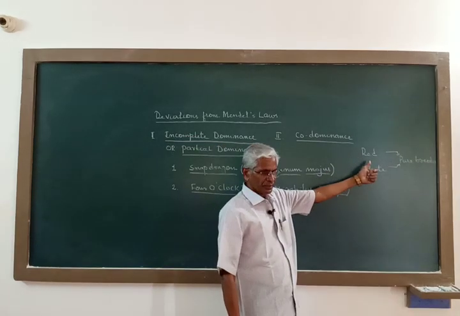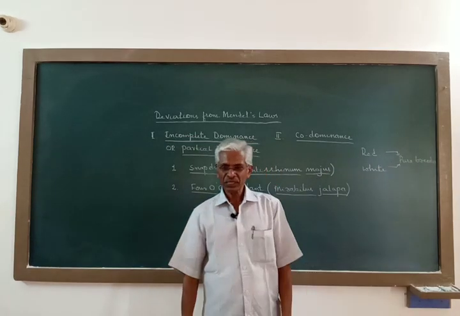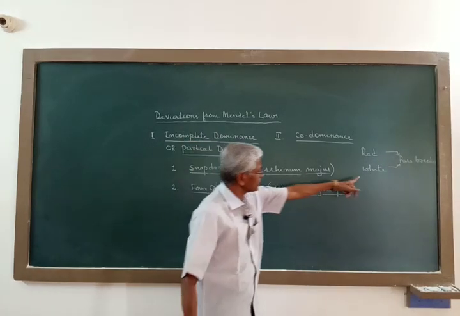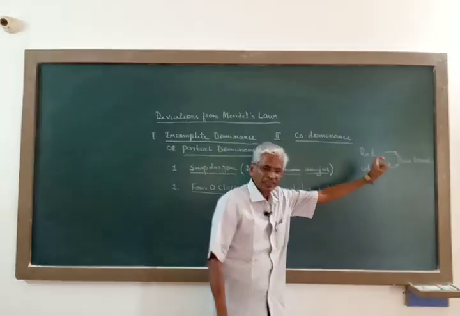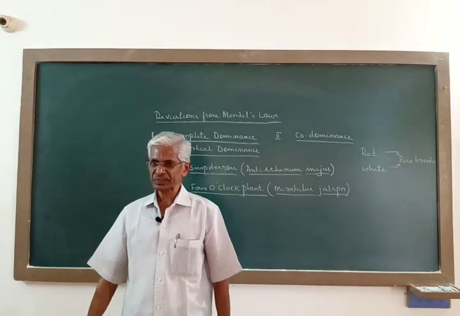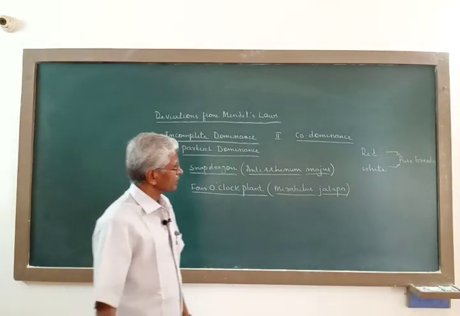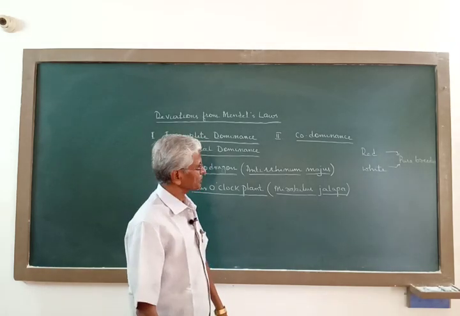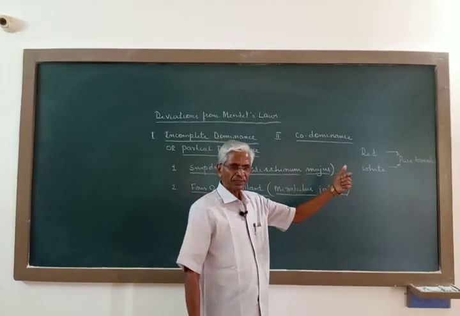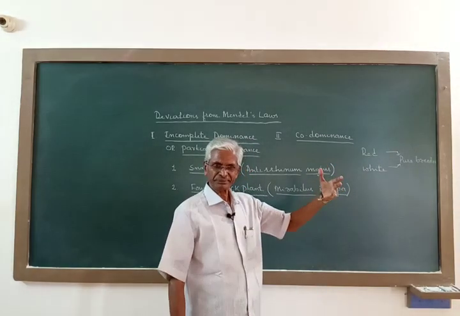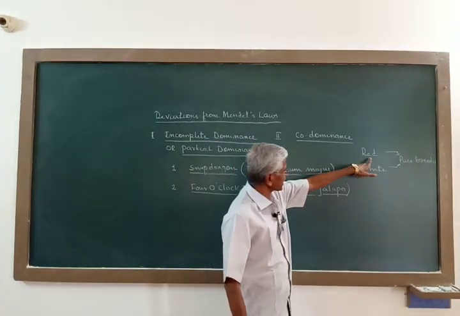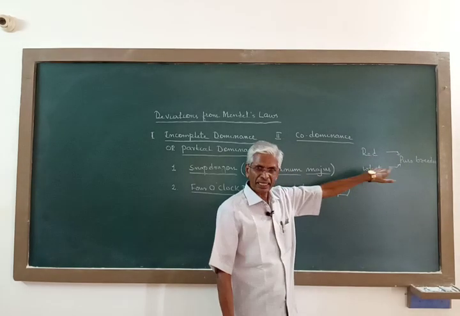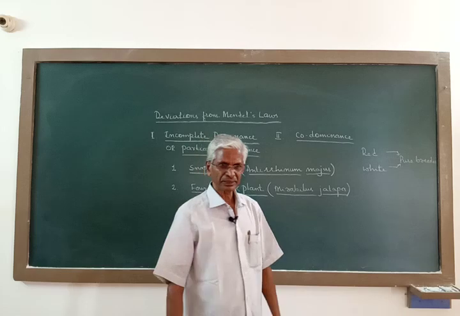Now when a red flower producing plant is crossed with a white flower producing plant, the F1 generation produced here produces a flower color which is neither completely red nor completely white, as we have seen in Mendel's work.